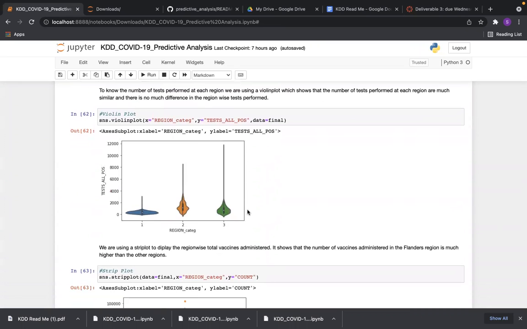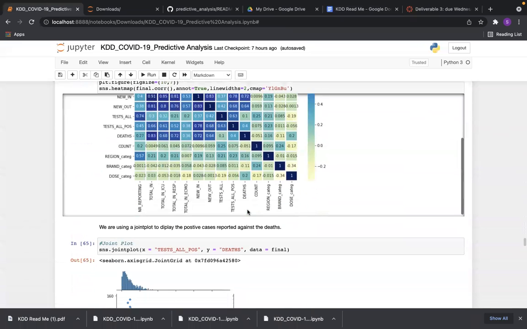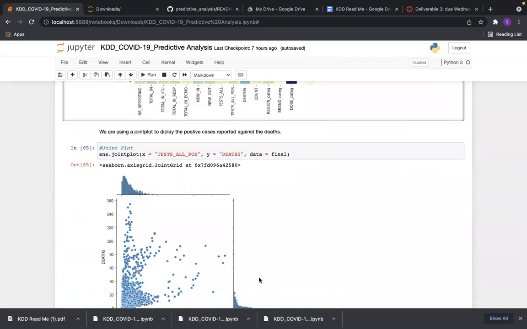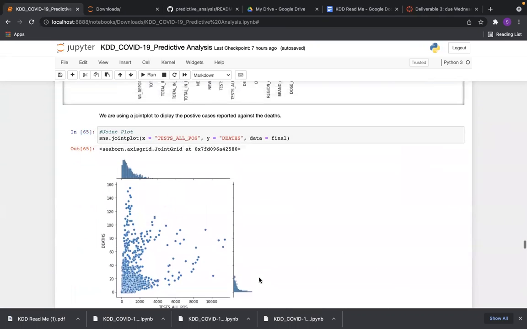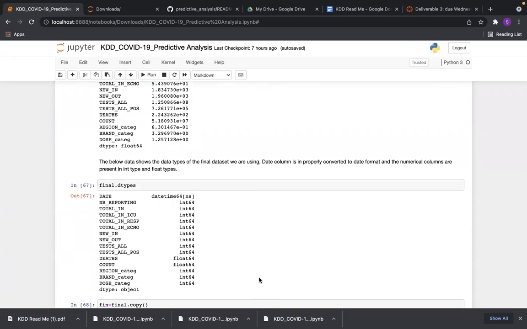The next is region versus test. This is region versus count. And this is a heat map. And this is the number of people who die with the tests, the people who get COVID positive. The next is, we've spoken about the data preparation already. The next is linear regression, about which my teammates will talk.